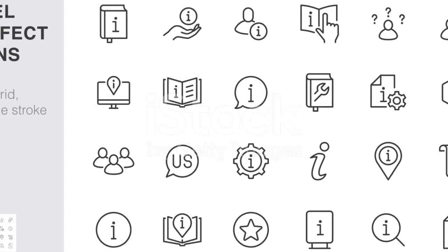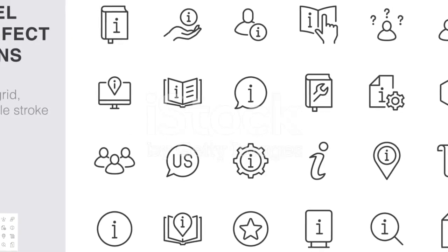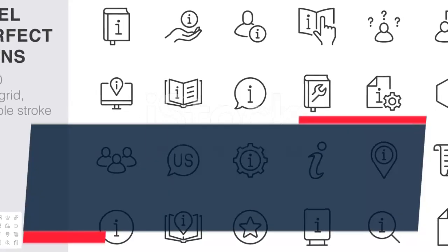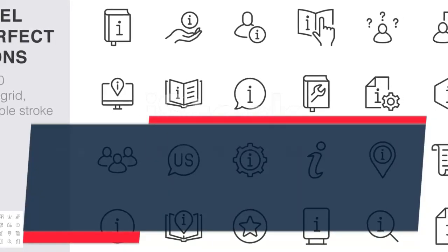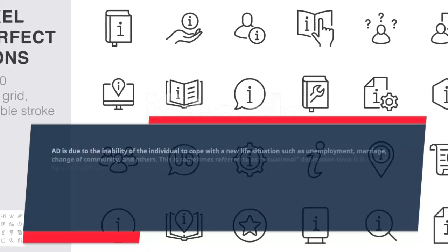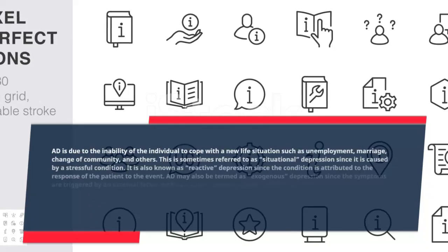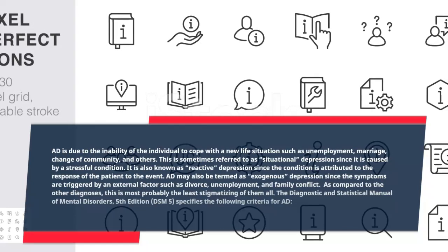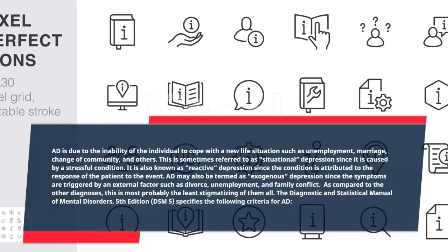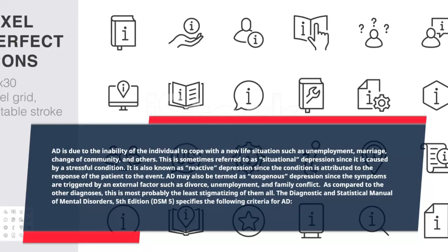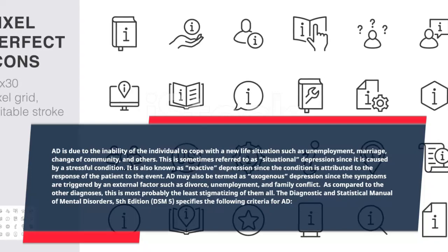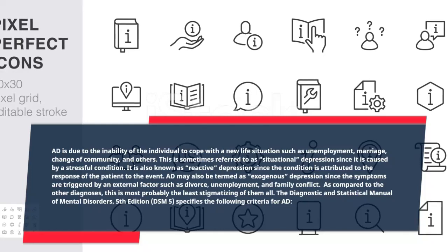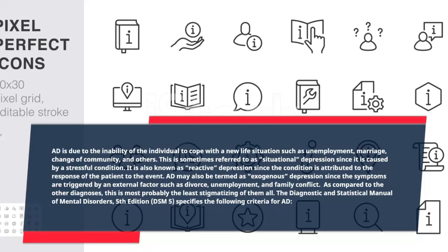AD is due to the inability of the individual to cope with a new life situation such as unemployment, marriage, change of community, and others. This is sometimes referred to as situational depression since it is caused by a stressful condition. It is also known as reactive depression since the condition is attributed to the response of the patient to the event. AD may also be termed as exogenous depression since the symptoms are triggered by an external factor such as divorce, unemployment, and family conflict. As compared to the other diagnoses, this is most probably the least stigmatizing of them all.